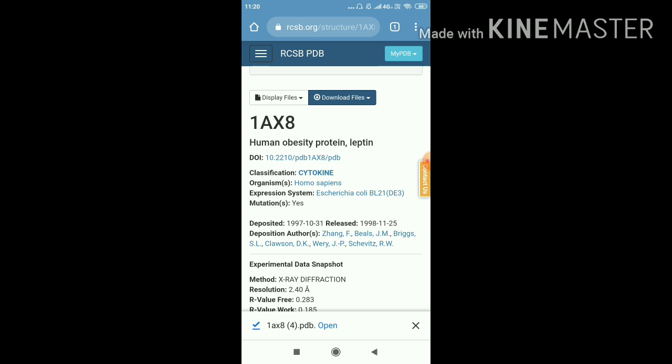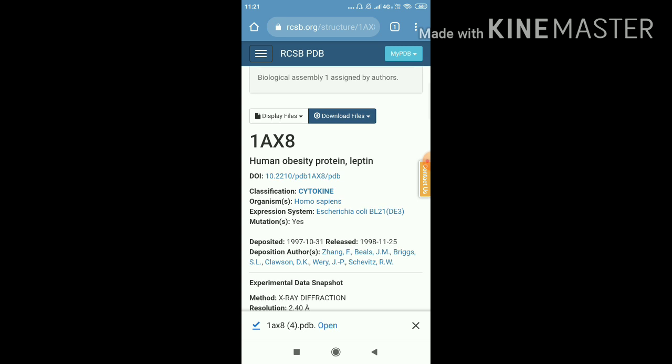Here the file has downloaded, and the system is asking whether I want to open it. I want to open it, but actually the particular software which supports this file should be on your device. First of all, you will have to download compatible software for viewing the 3D structure. It is VMD software.